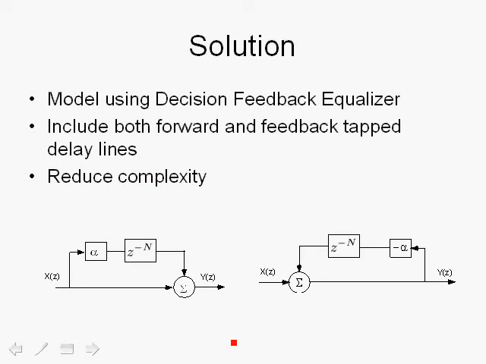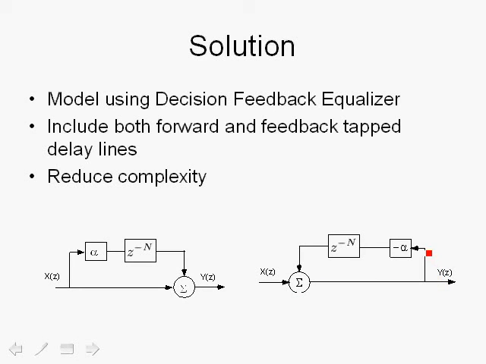So what do we mean by decision feedback? If this is the model of the channel we've been talking about, where we have the main path plus the delayed attenuated path, then at the receiver, in order to cancel out the effects of the multipath, we will need the inverse channel, which turns out to be this model.